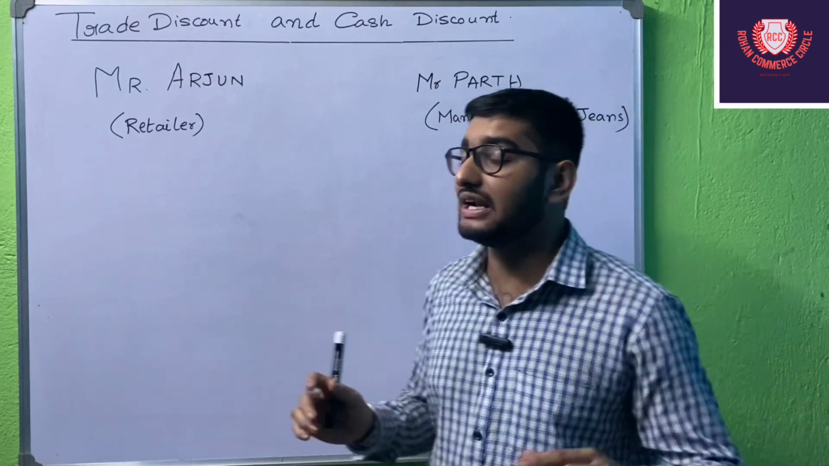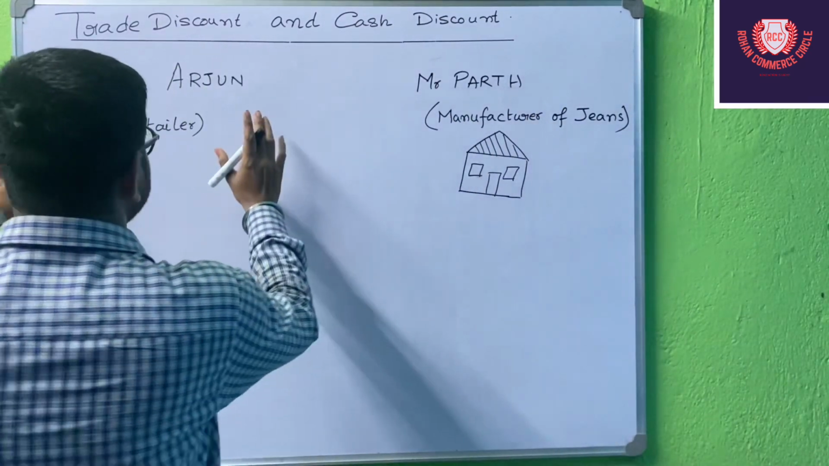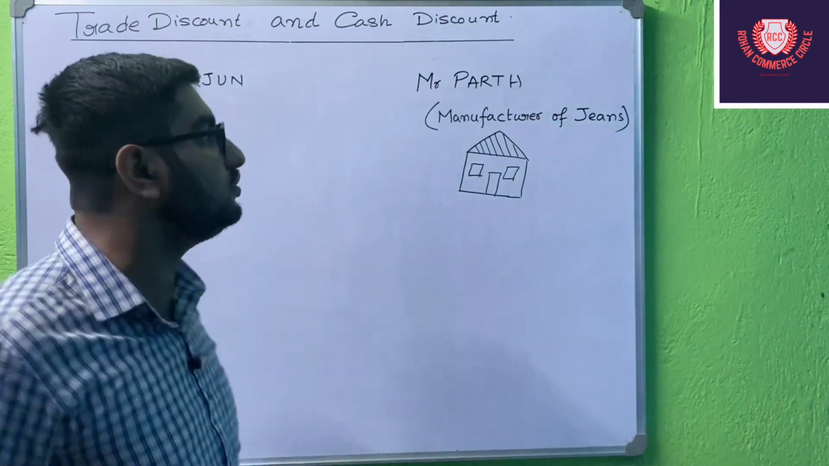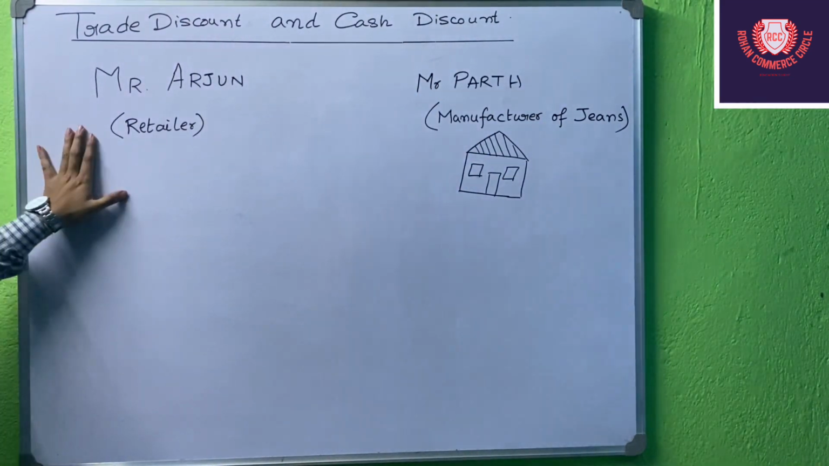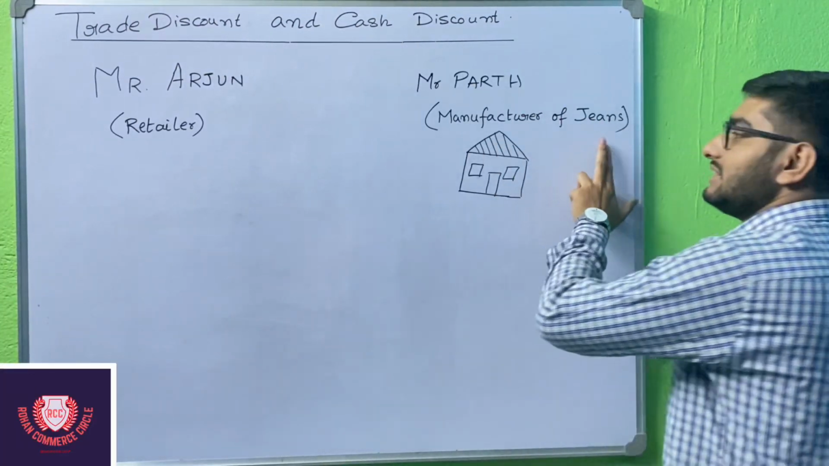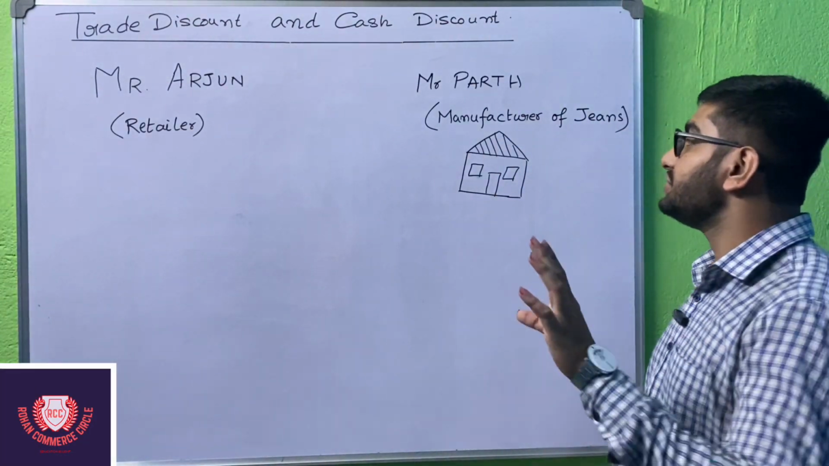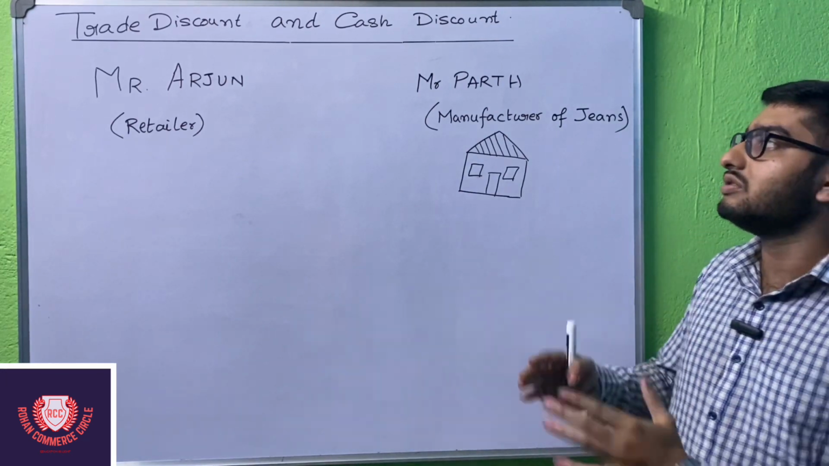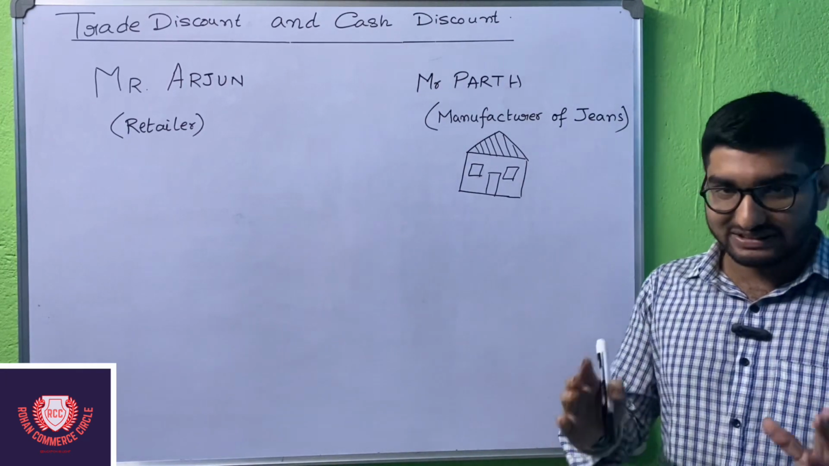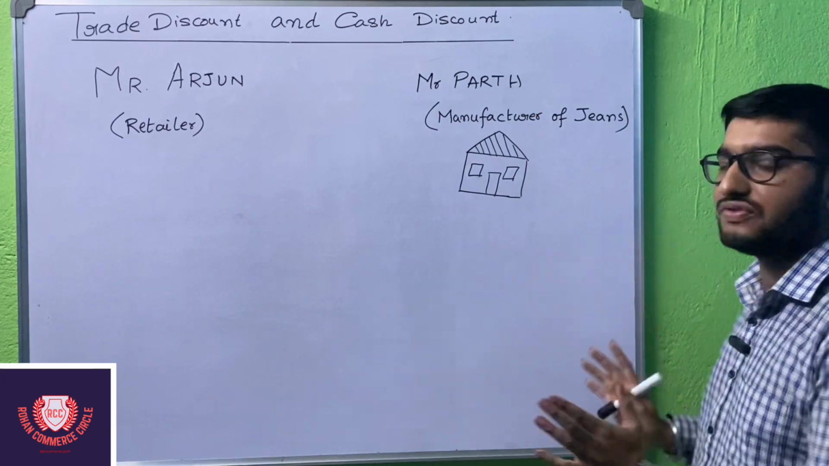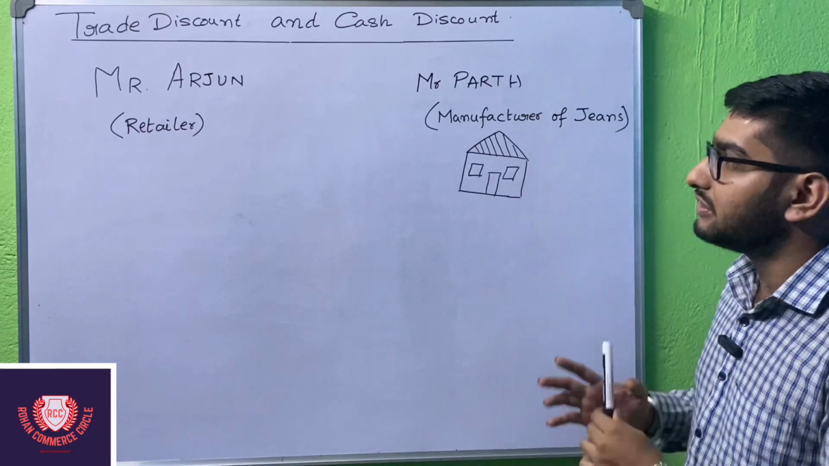So first there are two persons. One is Mr. Arjun and the other is Mr. Parth. Who is Mr. Arjun? Mr. Arjun is a retailer. And who is Mr. Parth? Mr. Parth is a manufacturer of jeans. So Mr. Arjun goes to Mr. Parth for buying jeans because Mr. Parth is a manufacturer of jeans, right?